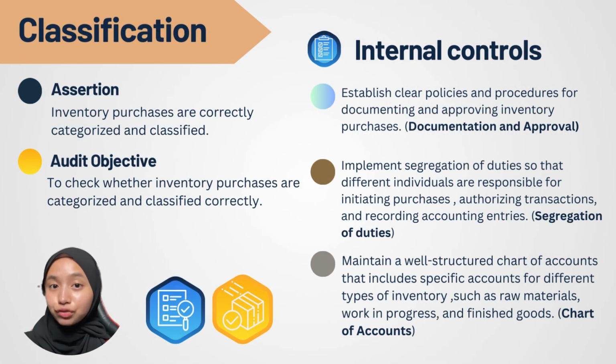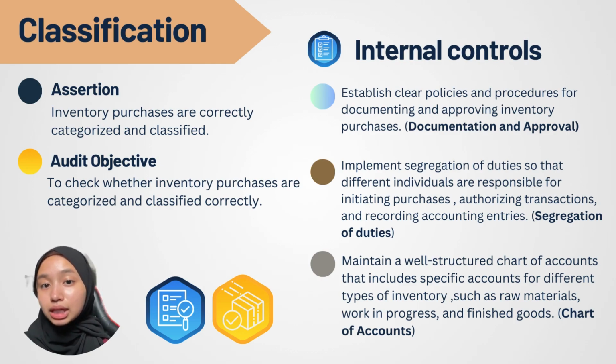Next is classification for purchases. The audit objective of classification is to check whether inventory purchases are categorized and classified correctly. For internal controls, firstly, establish clear policies and procedures for documenting and approving inventory purchases. Next, implement segregation of duties so that different individuals are responsible for initiating purchases, authorizing transactions, and recording accounting entries.